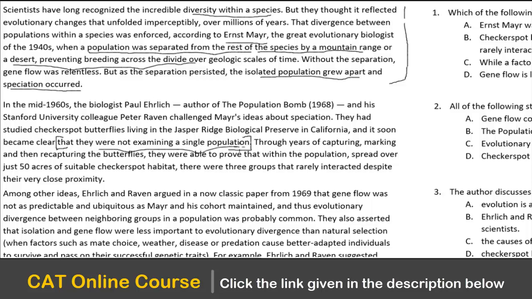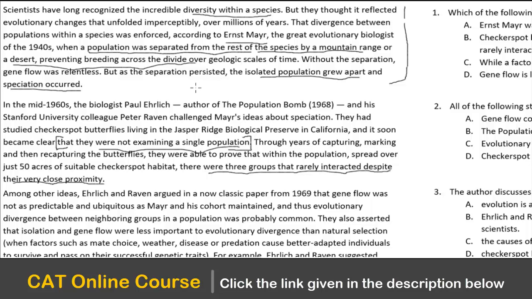Now, what is this single population? This is about the checker spot butterflies. Through years of capturing, marking, and then recapturing the butterflies, they were able to prove that within the population, spread over just 50 acres of suitable checker spot habitat, there were three groups that rarely interacted despite their very close proximity. So, this is very important. Three groups rarely interacted despite the proximity. Now, this becomes critical to our understanding.